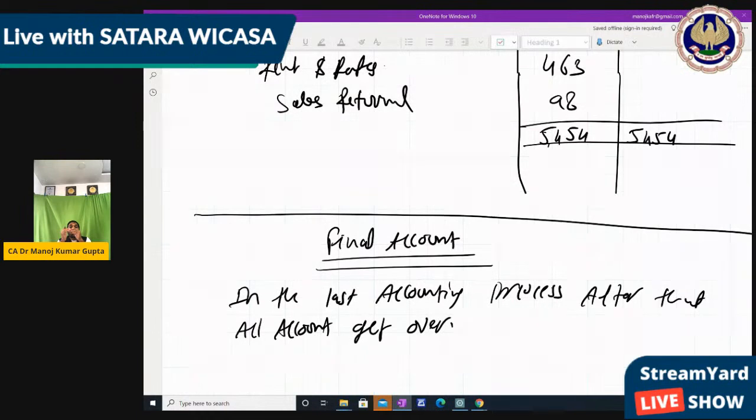Why? Because the trial balance is now bifurcated into items which are written off or get over in the same year, and the balances which will be carried forward to the next year. Whatever balances are carried forward to the next year are known as balance sheet items.